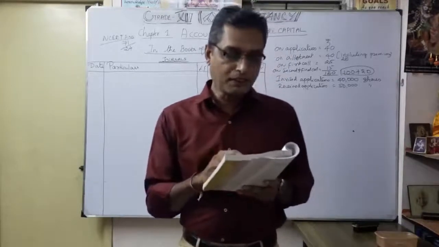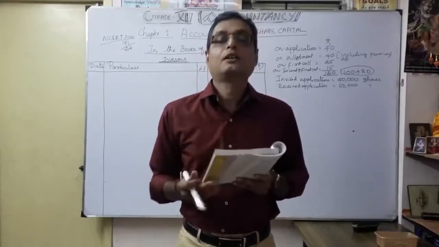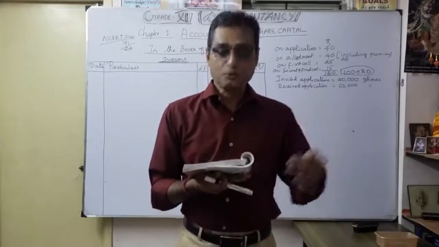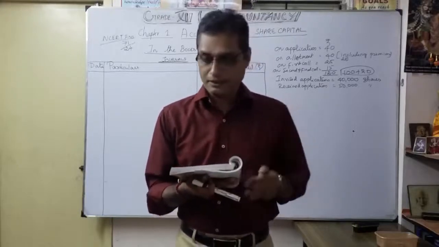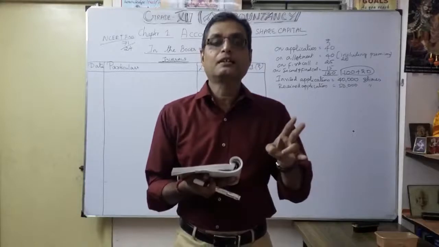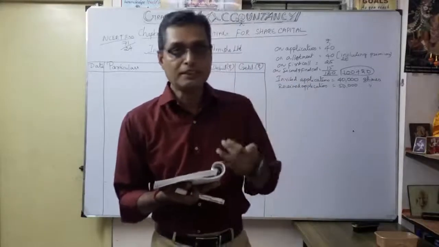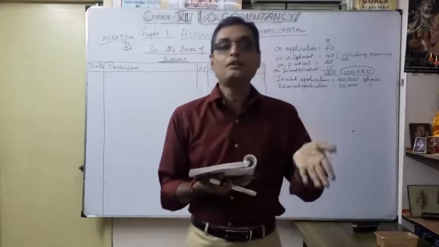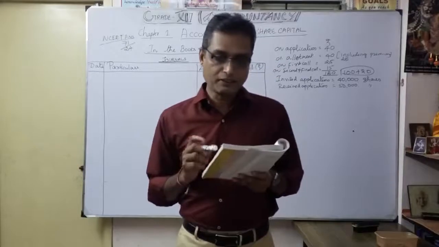Of these forfeited shares, 1,200 shares were sold to Kapil for 85 per share as fully paid. Here they gave 1,200 shares to be reissued, but we want to know exactly how many shares were forfeited. It is not given directly, so we are going to calculate that.